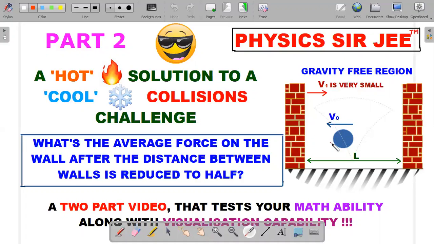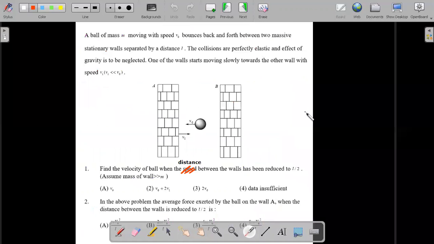The second question of the comprehension is about what the average force on the wall is after the distance between the walls is reduced to half. The ball keeps on imparting momentum to the wall, so there will be an average force that you could calculate. So this was the formal wording of that question.